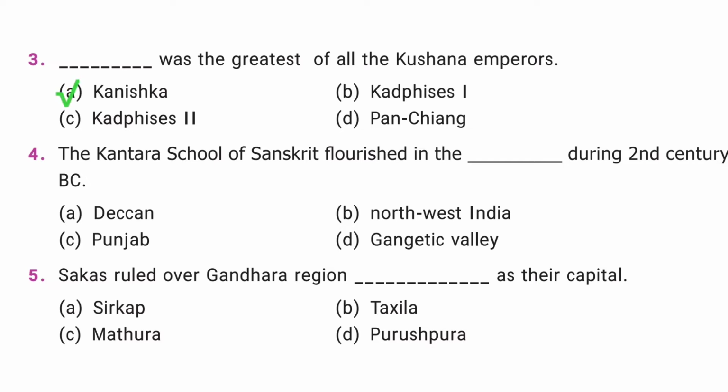The fourth question is the Gandhara school of Sanskrit flourished in the dash during 2nd century BC. Deccan, Northwest India, Punjab, Gangetic Valley. The correct answer is option A, Deccan.